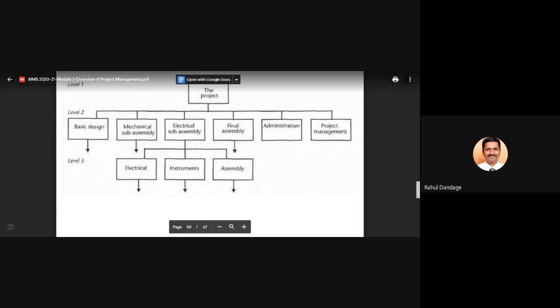Likewise, there will be certain activities involved under mechanical subassembly. There will be certain activities involved under basic design. Likewise, there will be some activities in administration, some activities in project management. These all will come at level 3. Again, when I say the activity or the sub activity under that electrical subassembly level, there is one more arrow pointing downwards. So there may again be sub activities.